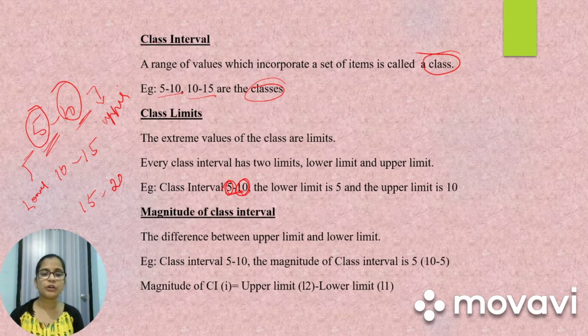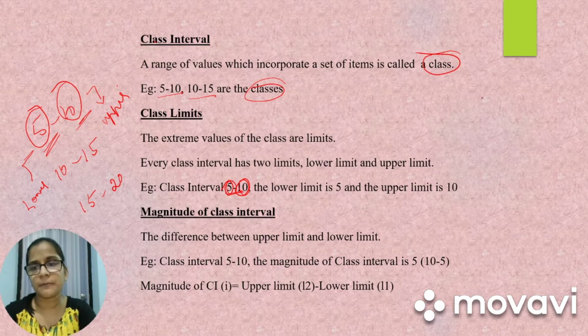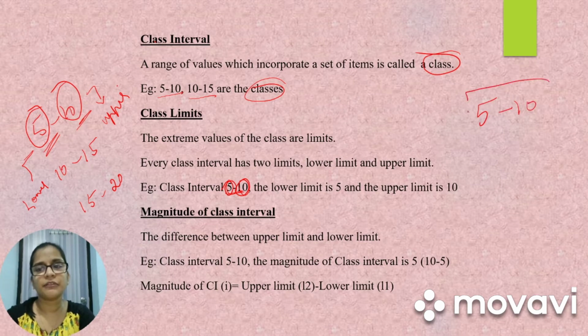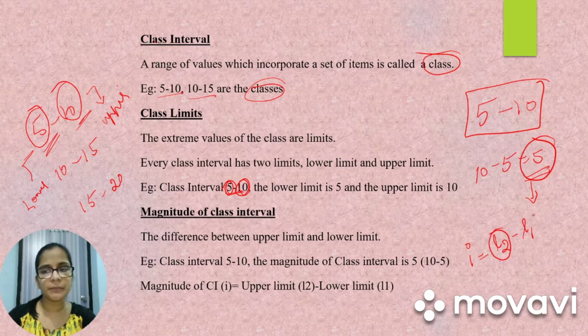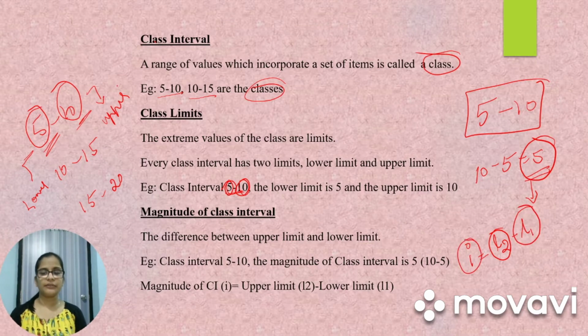Next we have magnitude of class interval. The difference between the upper limit and the lower limit is known as magnitude of class interval. Say for example, we have a class interval of 5 to 10. So 10 minus 5 is equal to 5. So this 5 will be the magnitude of class interval. How do we calculate the magnitude of class interval? Magnitude of class interval is denoted by I. It is L2 minus L1. L2 will be the upper limit, L1 will be the lower limit, and I will be the magnitude of class interval.